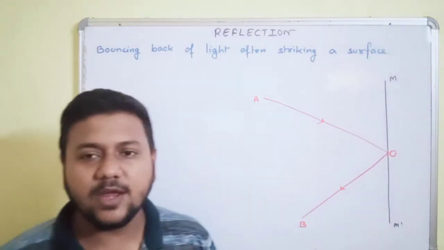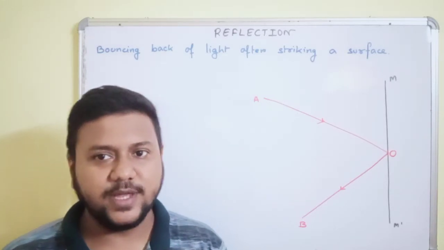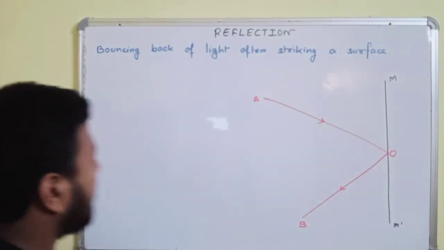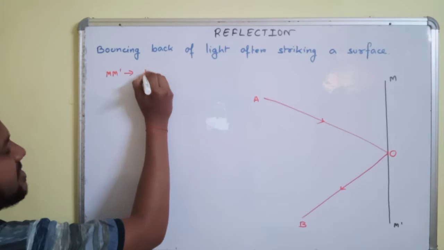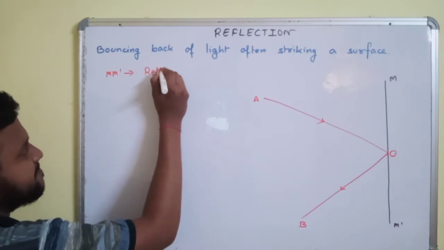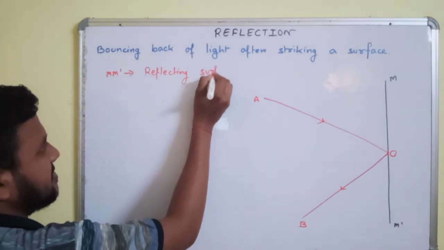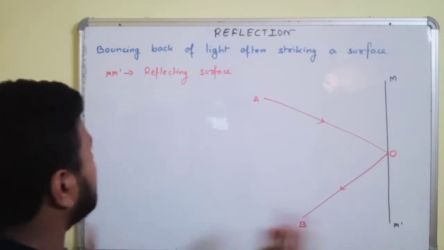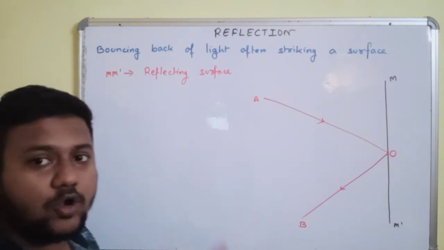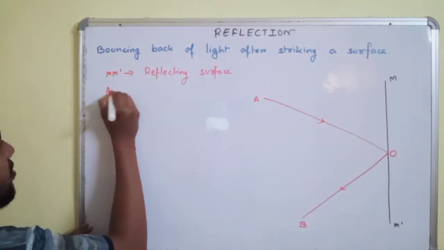Now we are going to discuss several terms that we are going to go through in this reflection. Now M dash. What is M dash? It is a reflecting surface. So M dash is a reflecting surface, on which a particular ray AO falls. So what is AO?